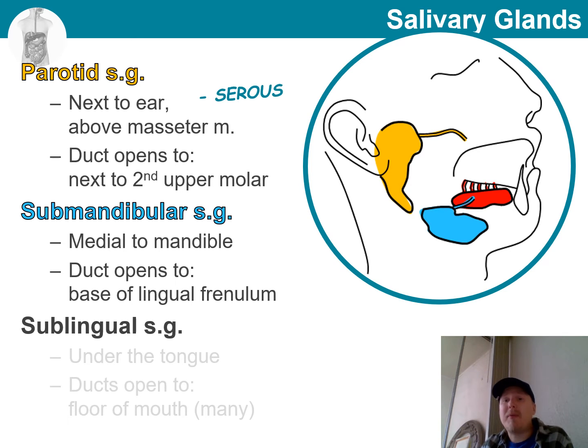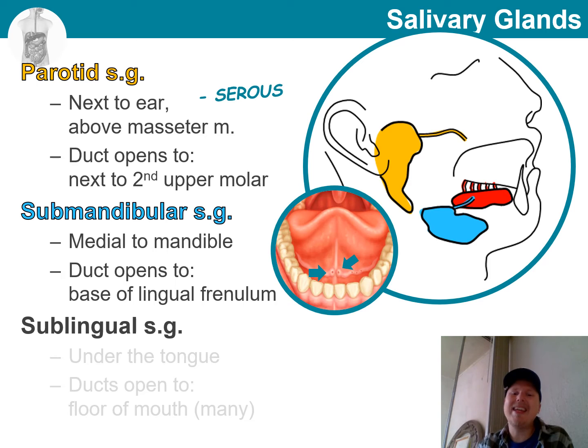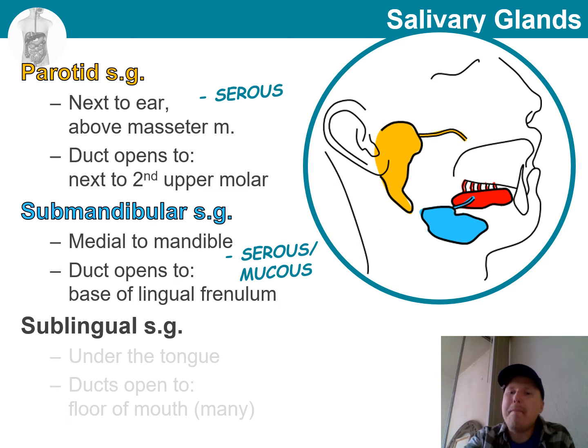The next one that we will have a look at is the submandibular salivary gland. This is located within the mandible, more or less medially, and it releases its secretions next to the base of the lingual frenulum. Remember the small fold or ridge at the base of the tongue that we had a look at earlier? So right next to it. The secretion of the submandibular gland is a mix of serous and mucus.